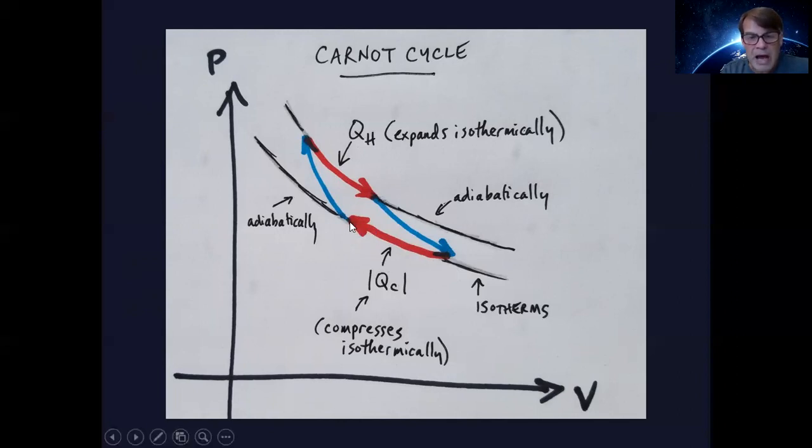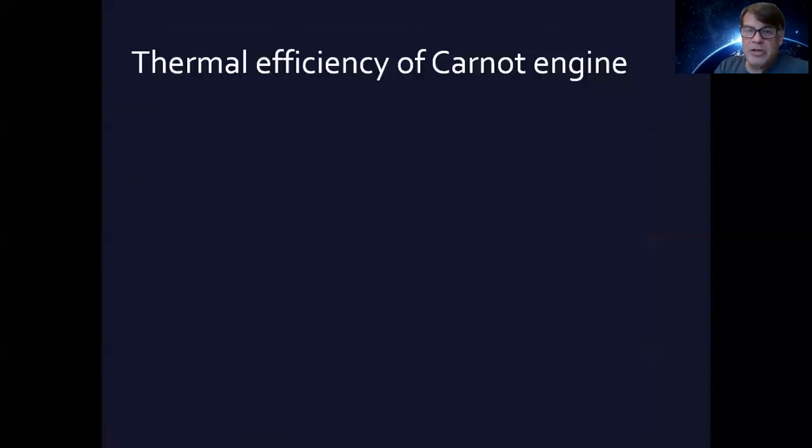And so now we're going to go to the higher pressure, the volume decreasing, as we do it adiabatically. So we're going to go to the higher temperature without adding any heat to the system. Okay, so here you have the Carnot cycle, nicely pictured. And so that is the Carnot cycle.